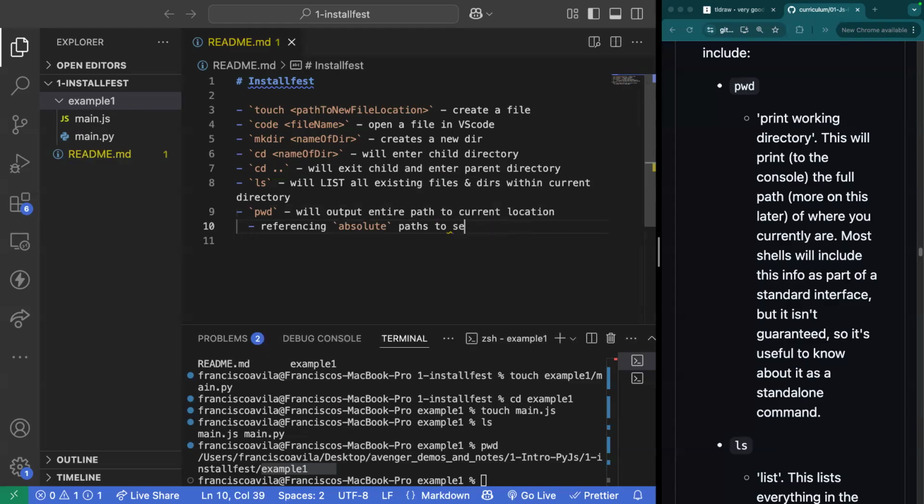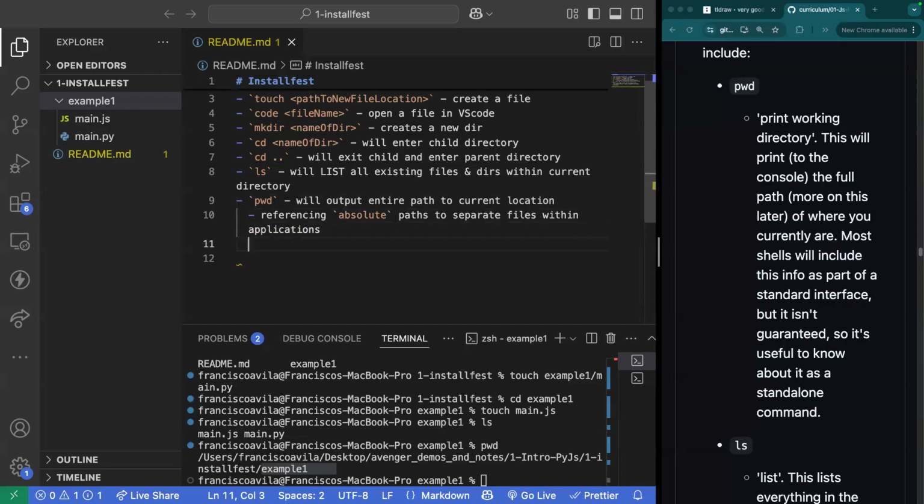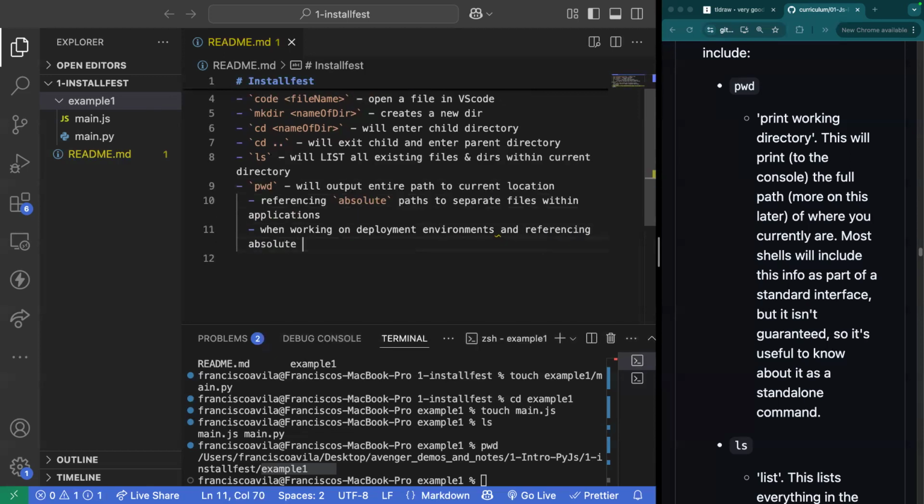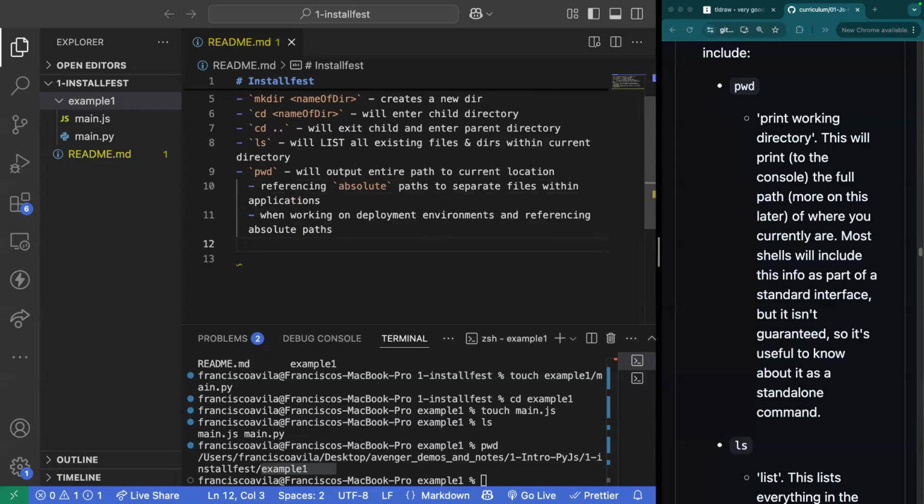It can also be useful when working on deployment environments and referencing absolute paths. All right, so that's the PWD command there.